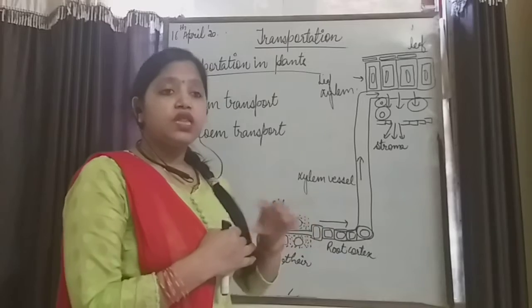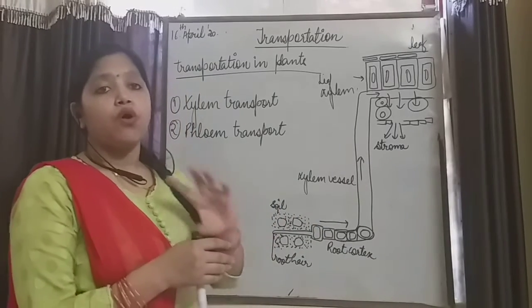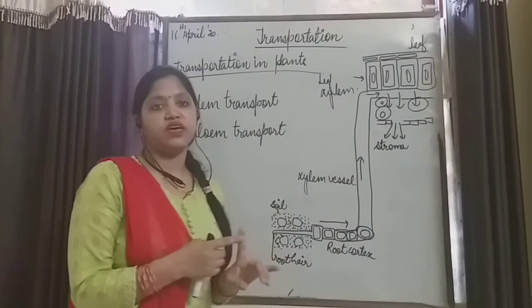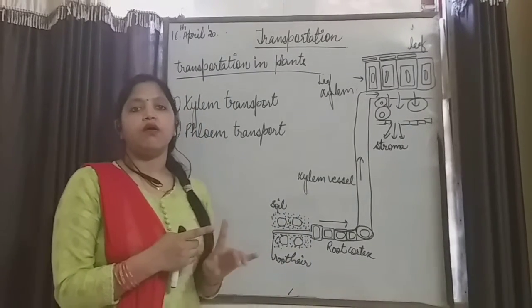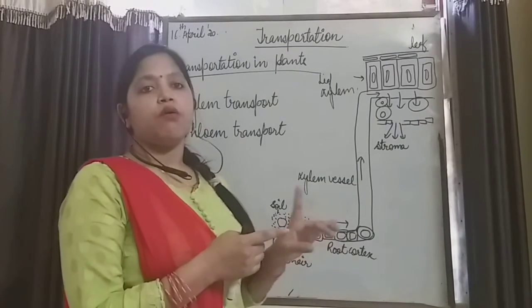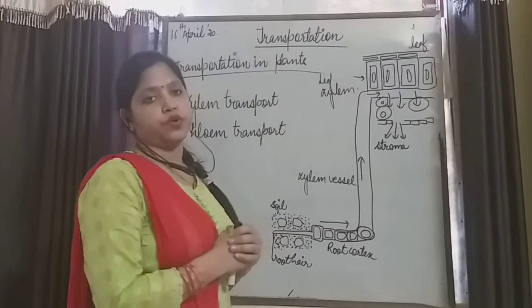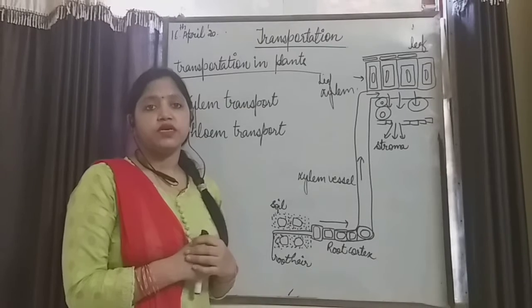So all the movement of molecules, whether it is glucose, oxygen, carbon dioxide or water, takes place by means of transportation, right?